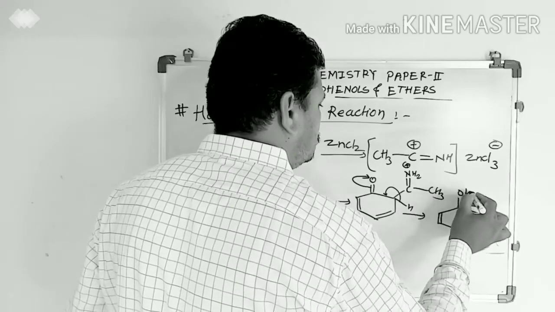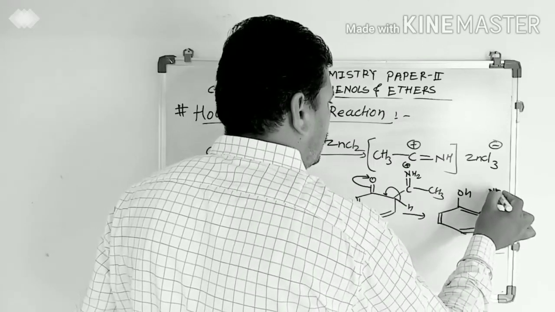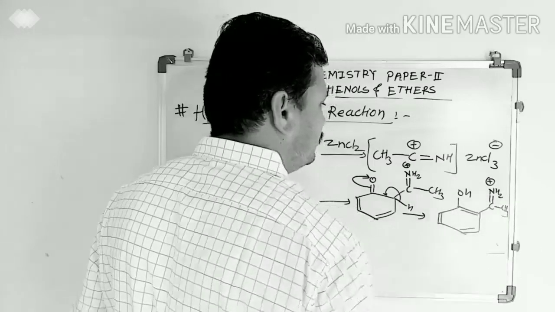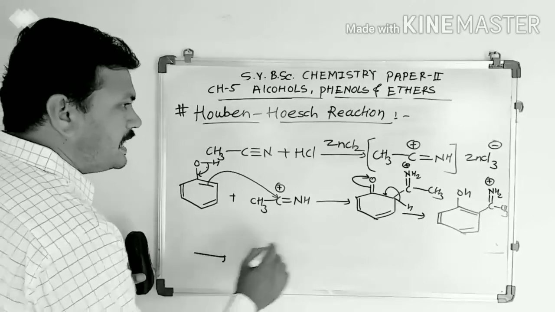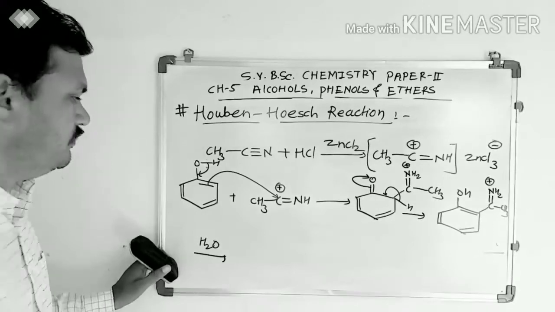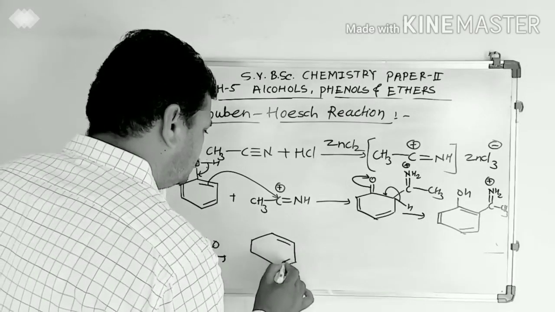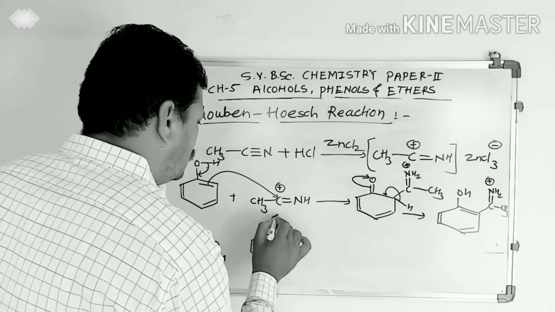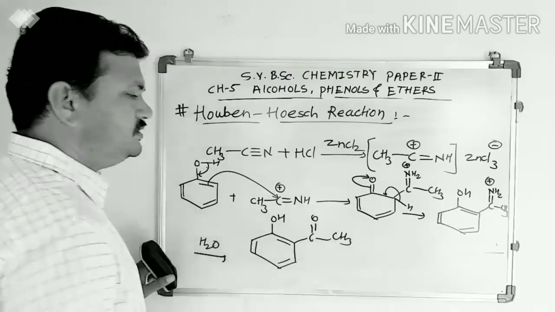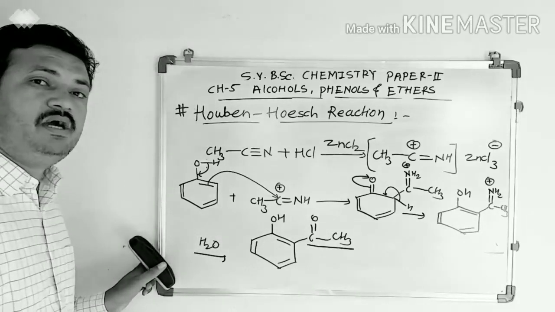It is OH, C double bond NH2 plus CH3. In the next step, when we carry out the hydrolysis of this compound, addition of water, we get our product. It is OH, C double bond O, CH3. Introduction of an acyl group into an aromatic compound.